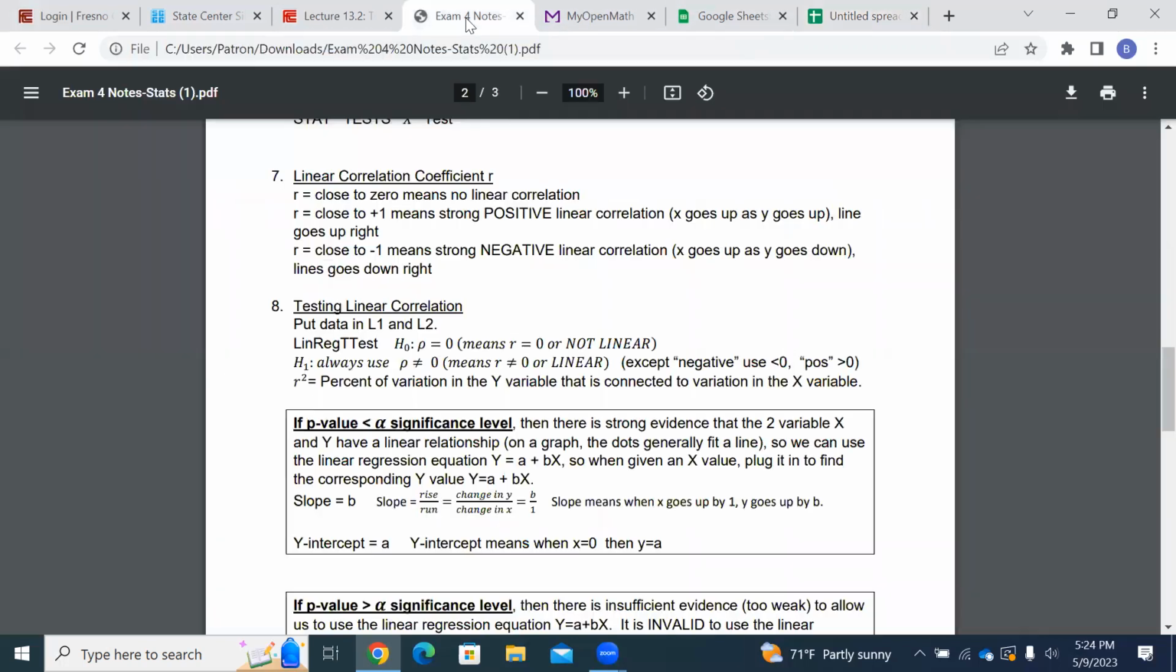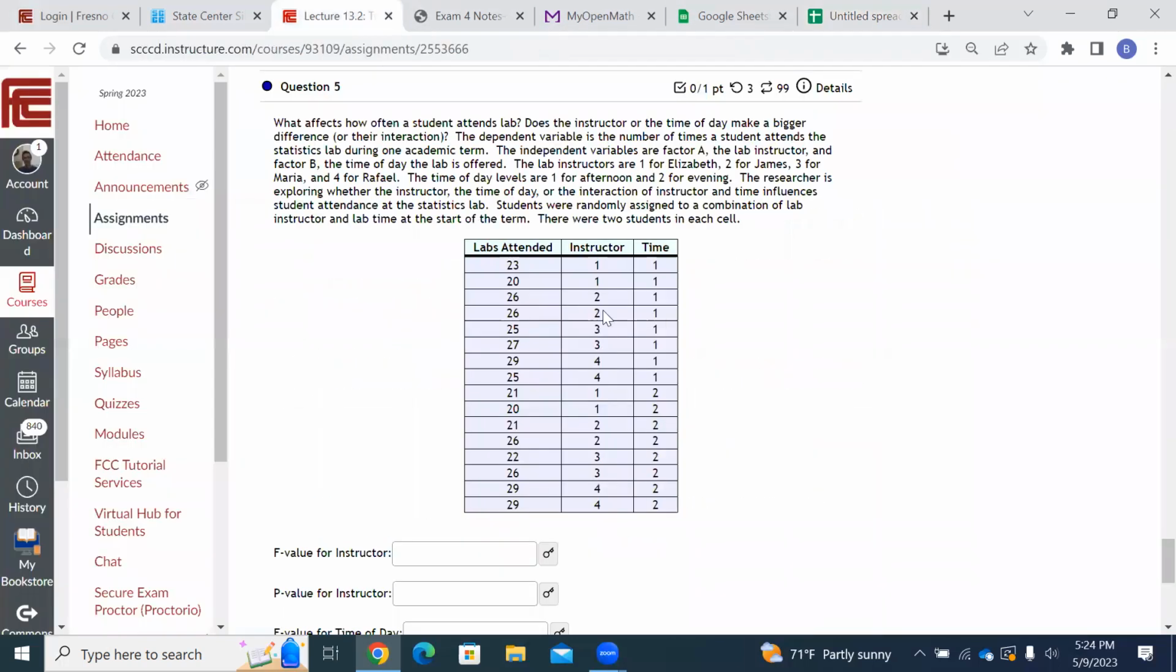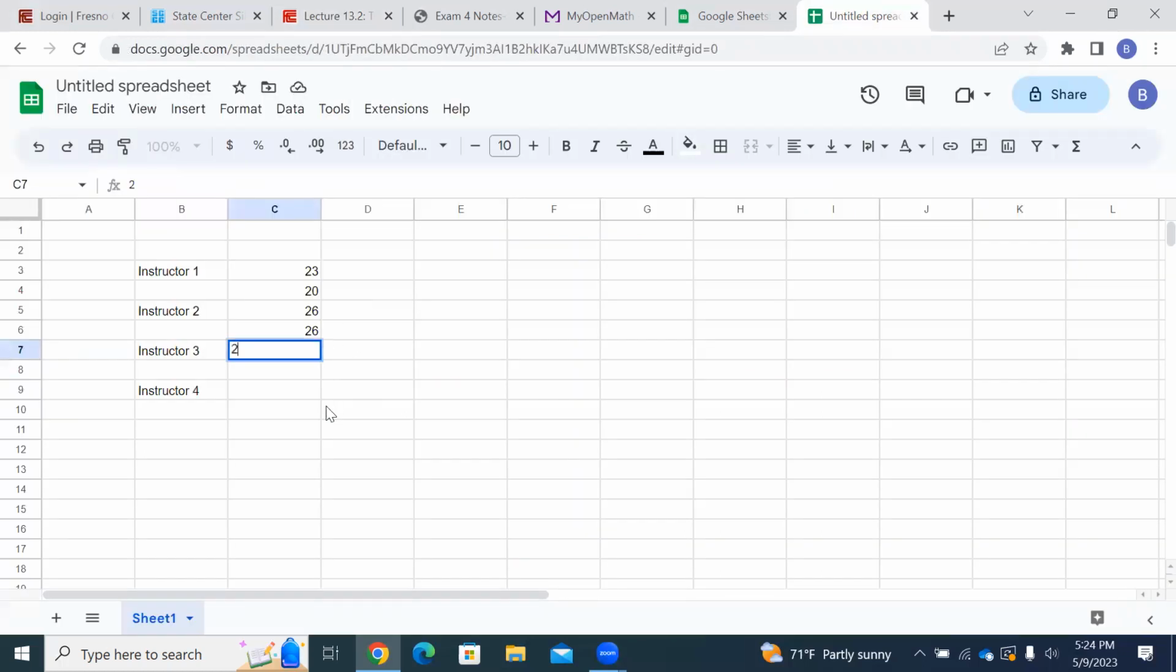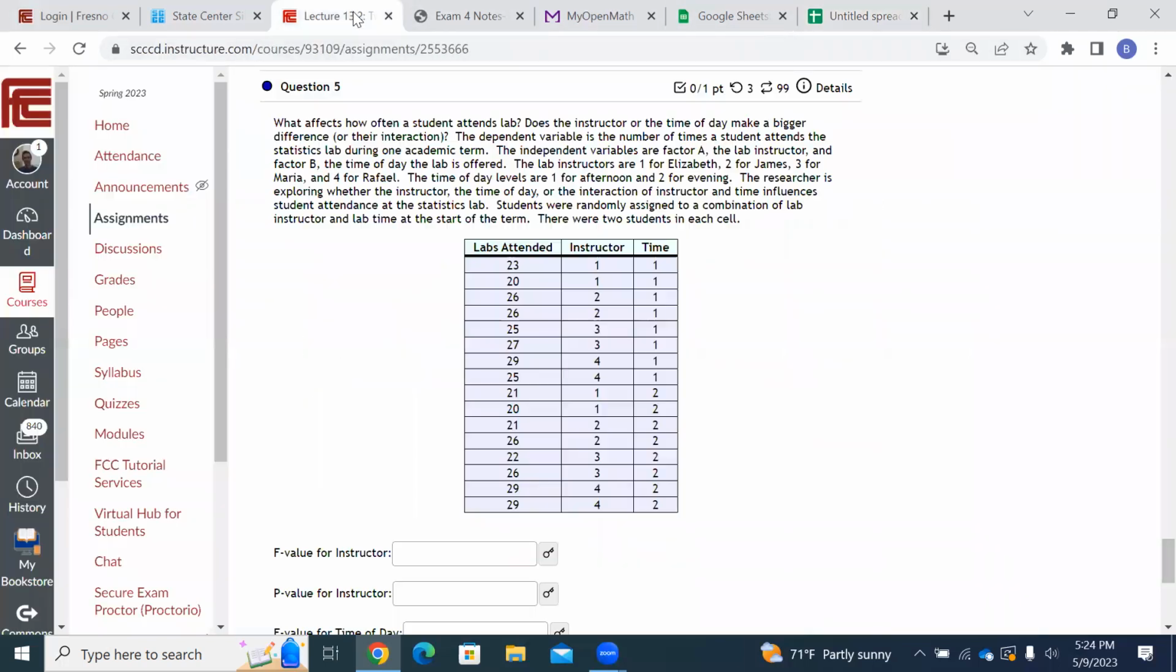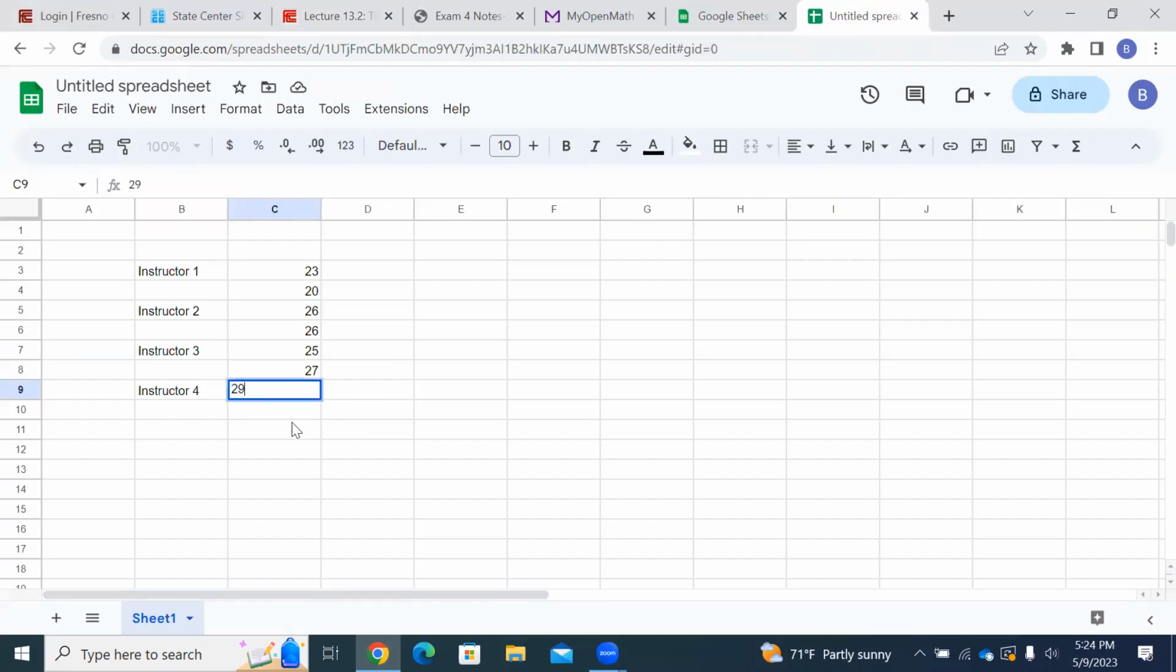So I'm going to come back over, type in these numbers. What are they? 26. So 25, 27 are the next 2. 25, 27. And instructor 4 is 29, 25 right here. 29, 25. And all of that is for the afternoon class. Over here, there's the evening.